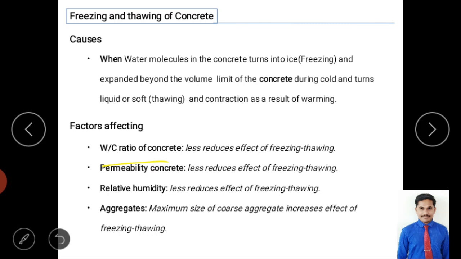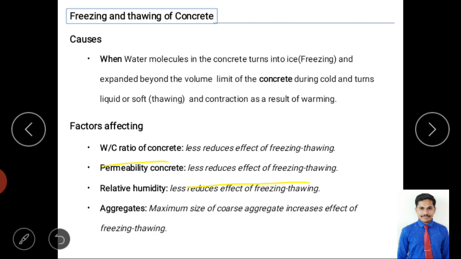Next is relative humidity. We know relative humidity. Humidity mainly depends on the moisture content and temperature level. Humidity is related to moisture availability. For example, the higher the moisture availability, the higher will be the action; the lower the moisture content, the lower will be the freezing action. Right? So when relative humidity is high, it has more effect.